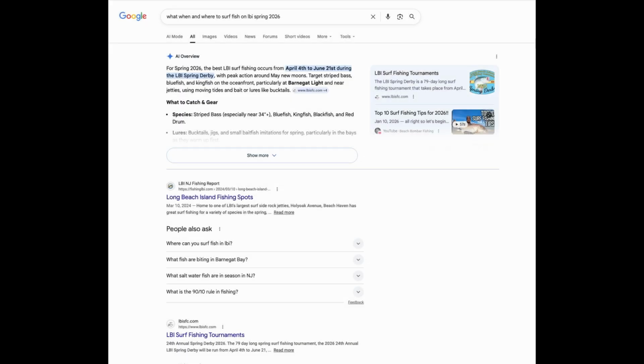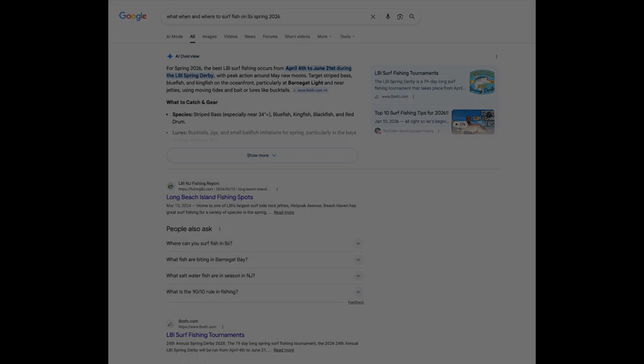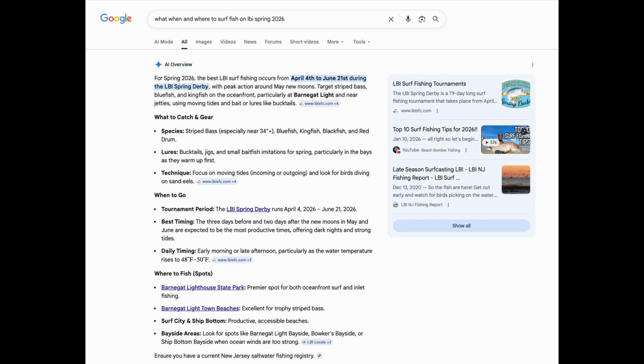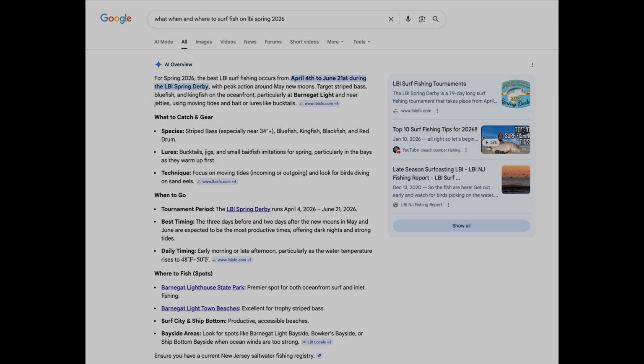We're going to start with a Google search. Let's search on what, when, and where to surf fish in LBI. And look what comes back. At first you get an AI overview, which gives you some high-level information. And then it goes into links about a derby, links about different things. It really doesn't give you a lot of information. You kind of have to keep digging. When we click Show More under the AI overview, it provides some more information around the species, a little bit more detail, but it really hasn't customized it for ourselves. There's really not a lot of context here.